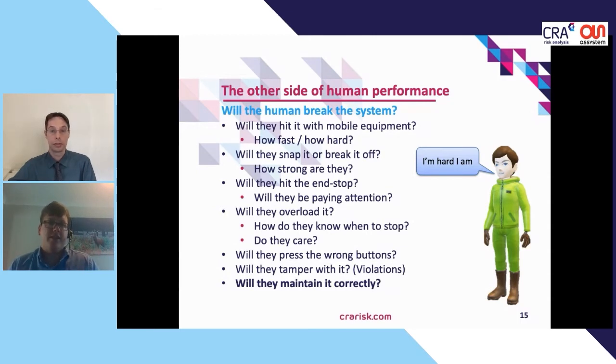So you might have to consider things like, are they potentially going to hit it with something? If so, how hard and how fast? Are they likely to snap something off? How strong are they? Will they hit the end stop? If you're using a hoist, for example, that means, are they paying attention? Will they overload it? Do they know when to stop? Are they going to press the wrong buttons? Will they tamper with it? Will they maintain it correctly?